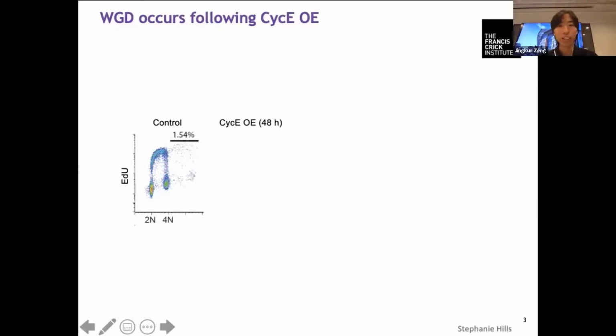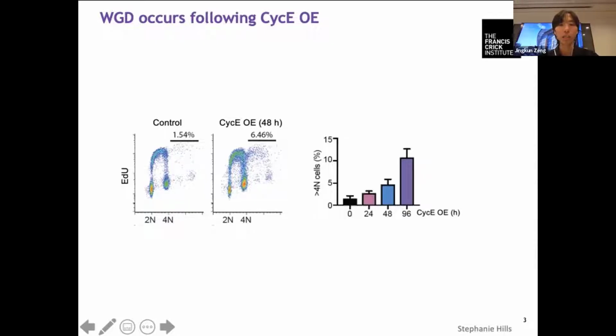And interestingly, over time, we found that upon Cyclin E expression, there is whole genome doubling happening, as shown here, that about 6% of the cells are incorporating EdU with more than 4N DNA content. And the longer you overexpress Cyclin E, the more whole genome doubled cells you will get. And we thought this is very interesting, and this is just the beginning of this project.